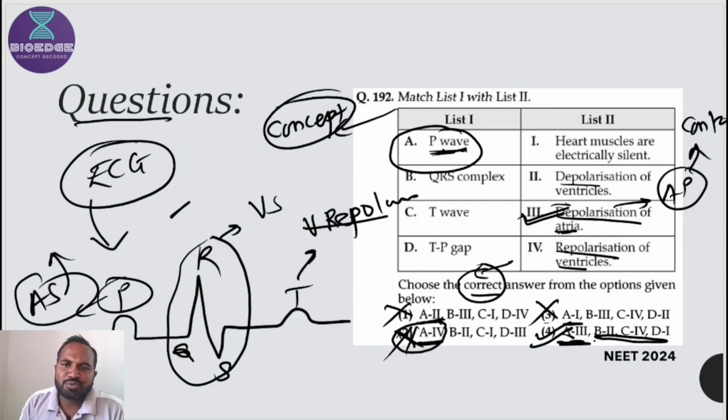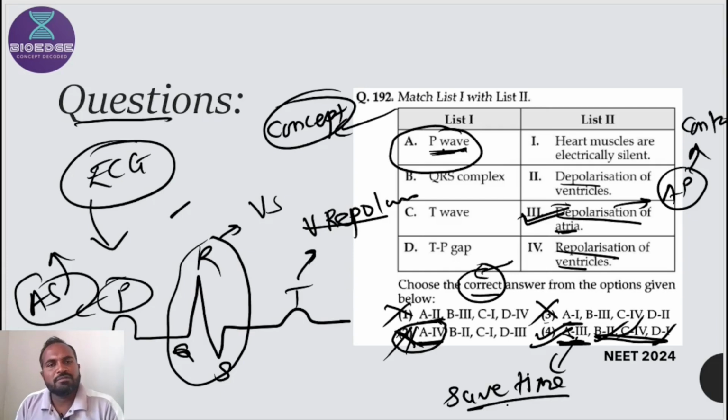So that's why you can quickly confirm only the B statement, C or D. That's why you can save time. If you save 20-30 seconds in this question, it will be used for the other sections of the NEET exam like chemistry and physics. So that's why, based on only one statement, you can come to the answer. So let's confirm this question.